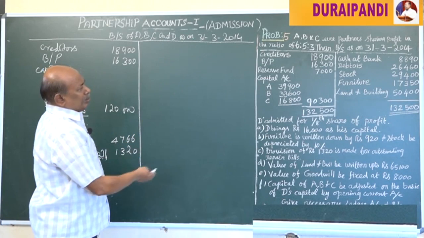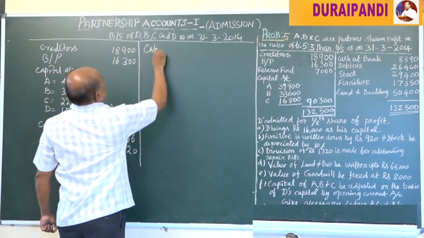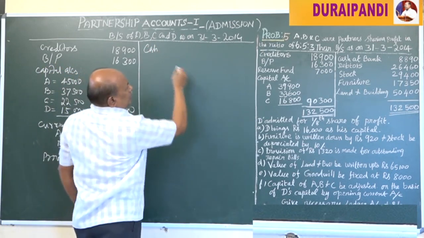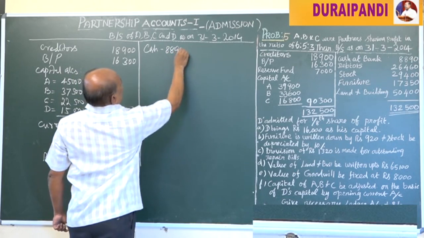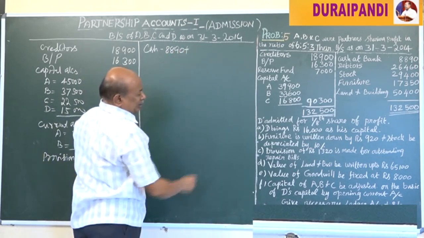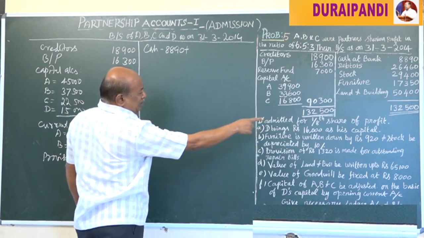Then we are going to prepare the asset side. Now cash, that is 8,890 plus D brings 16,000 as his capital in the form of cash.